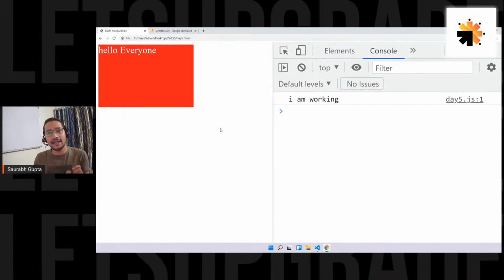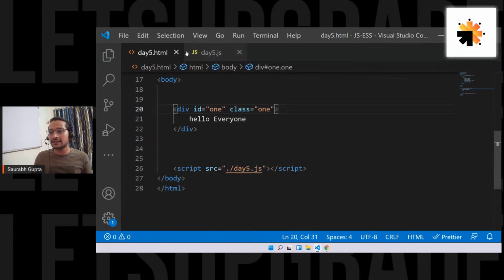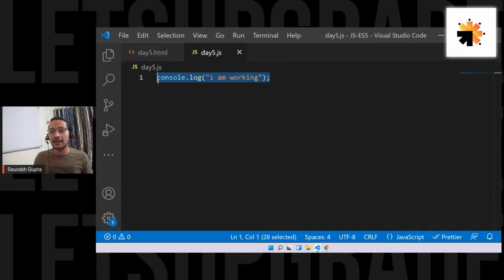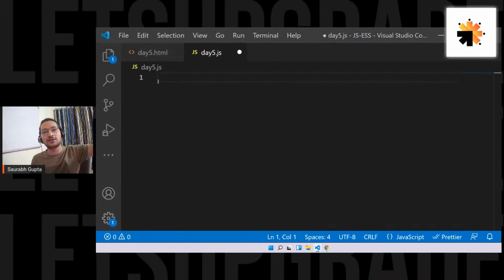Simple. So as I said, the first thing that you should know if you want to manipulate this element is how to fetch or select this element. Let's see how to do that in JavaScript. For that, you have an inbuilt object in JavaScript to work with all the HTML elements and the DOM tree, and the object name is document. This is the most important object if you want to manipulate the tree.